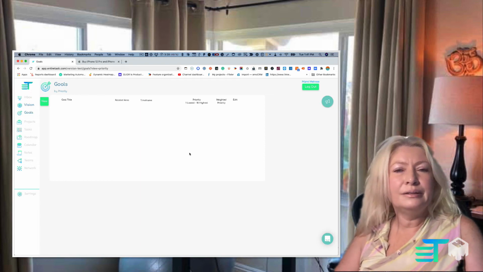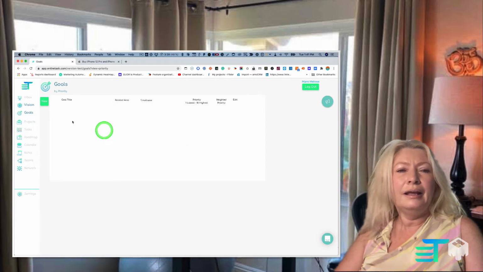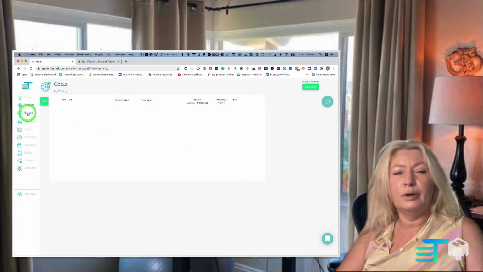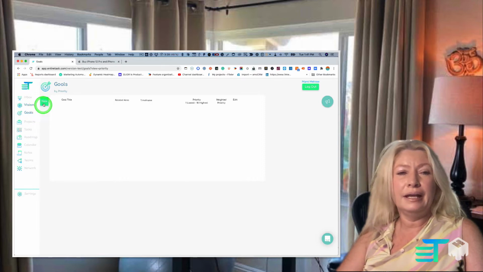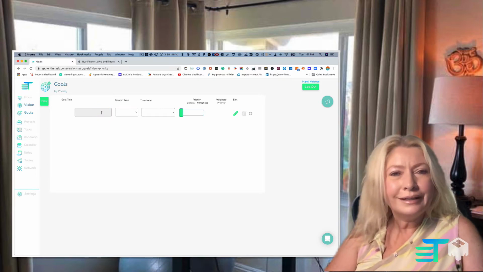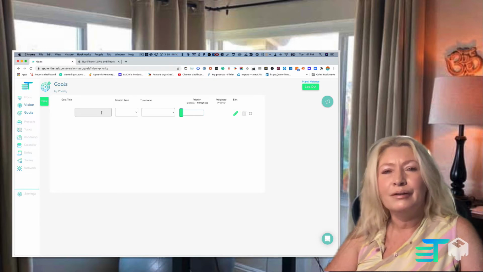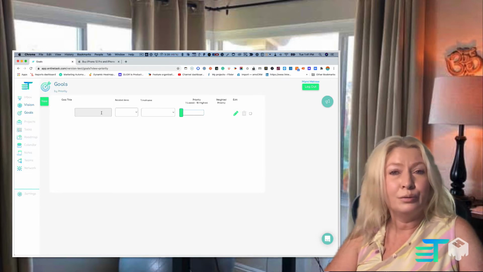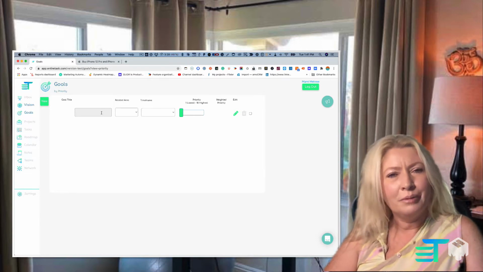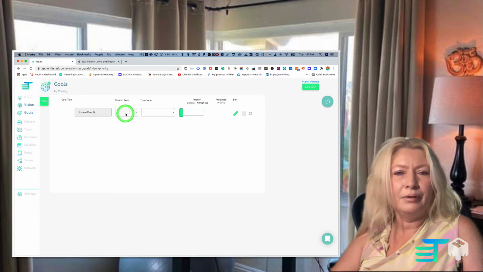All right, so today I'm going to take you through the new goals feature of EntireTask. On the sidebar here, you want to click on goals to get in here and then click on new to create a new one. We're releasing EntireTask goals on the same day that Apple released the iPhone Pro 12, so I'm going to put that on my goal board. Let's say iPhone Pro 12 as an example.